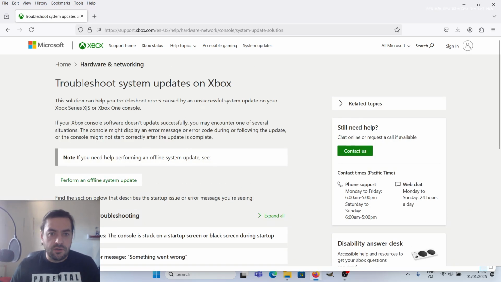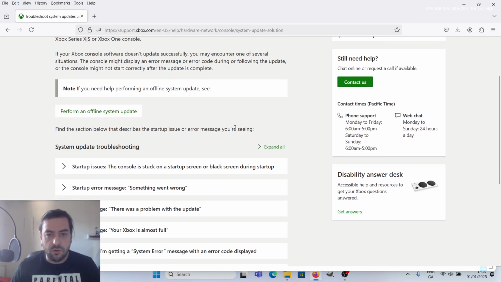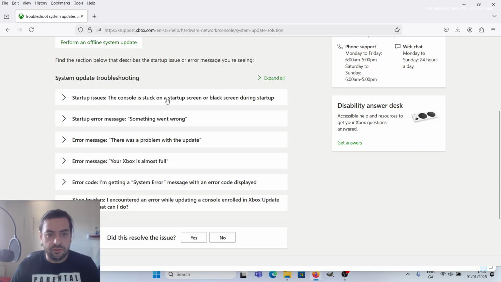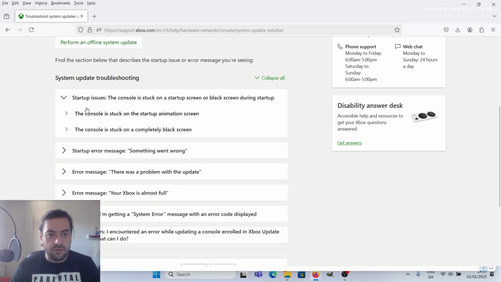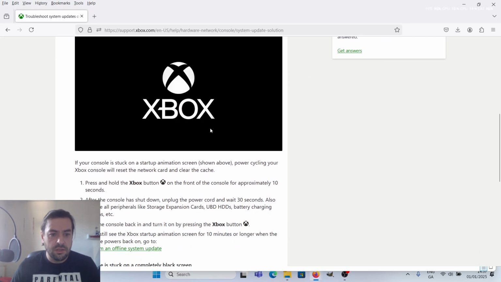For me, the first way didn't work. I'm curious whether you will be able to use that way. So let's go. Startup issue: the console is stuck on the startup screen or a black screen during startup. That's our issue. Some people have a black screen. I have the one with that Xbox animation. So that's mine, you see the screen here.